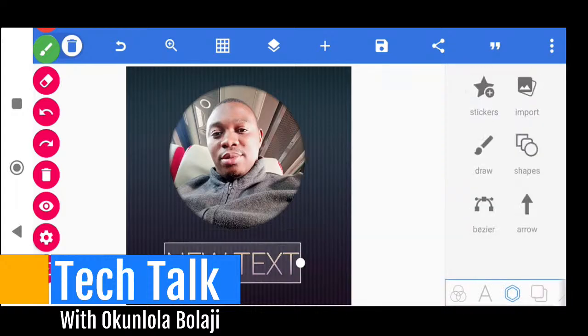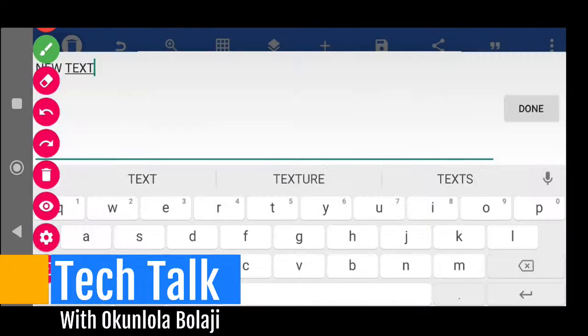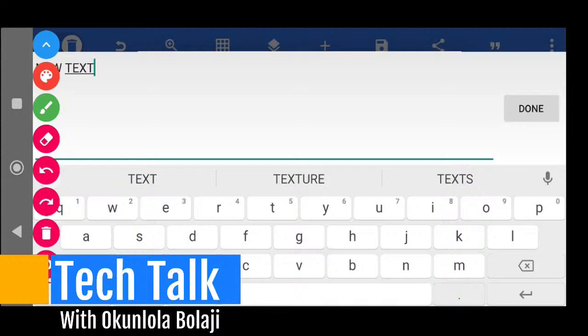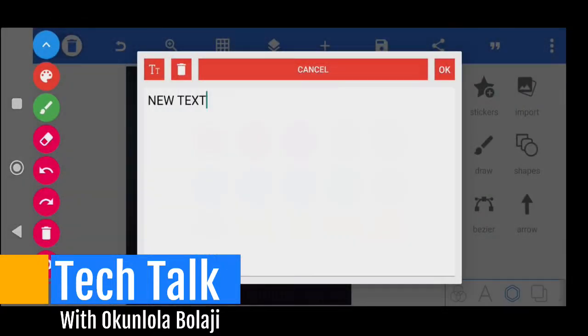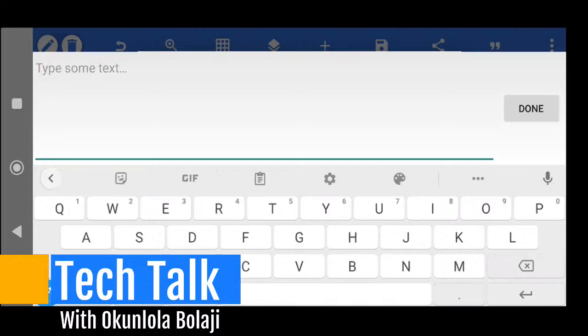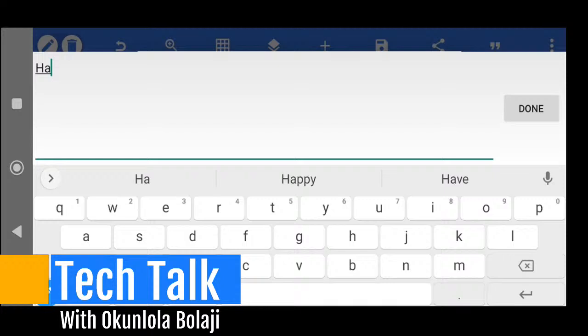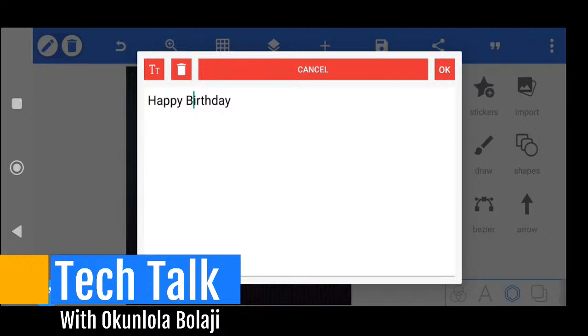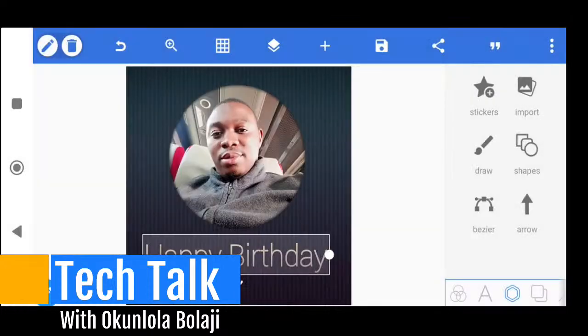Then let's say I just come here and say happy birthday. Sorry, I said it's a play class, so please don't expect too much. So here, let's say we just put happy birthday. Sorry, I'm typing from my mobile phone, so it may not be that fast. Let's say happy birthday, and I think the B should be capital, official English people. Okay, so I'm done. So here now I can click OK, and I have it here. I can say I don't like this font, I want something unique.